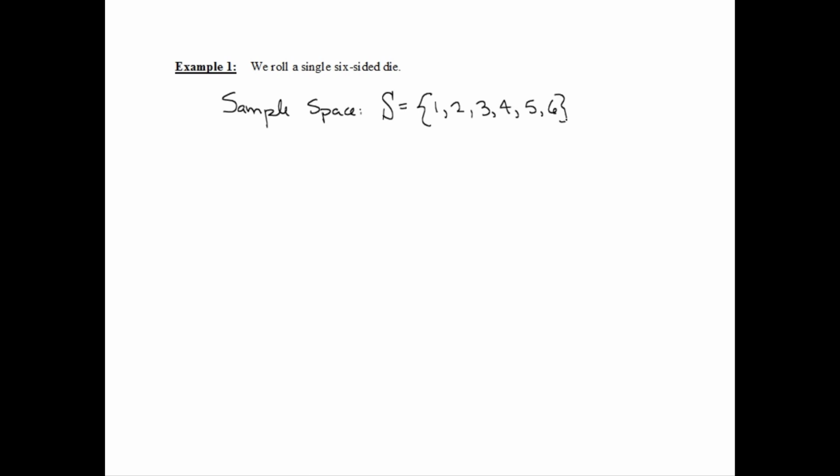This is the most obvious and intuitive sample space. You could come up with others. For example, your sample space could be odd number, even number. That's certainly a possibility. This is more descriptive of the experiment, though, because it says what exact things can happen.